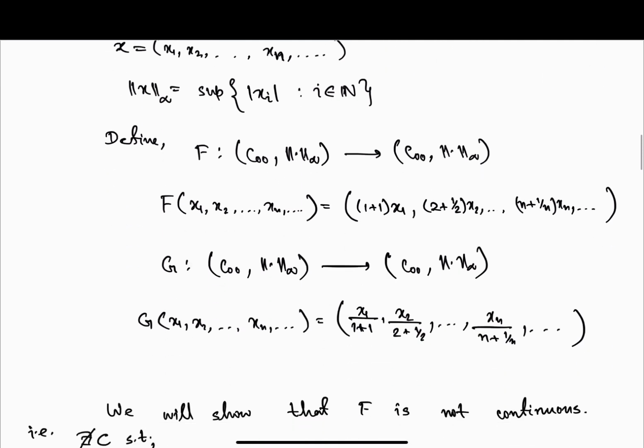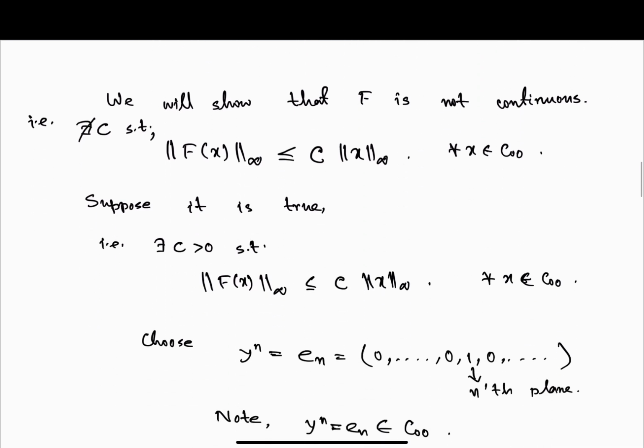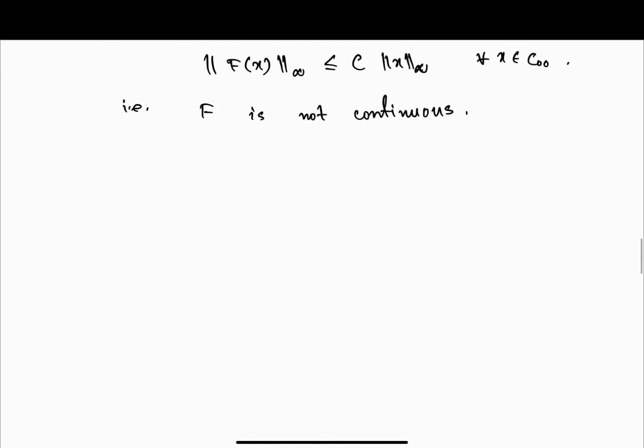Now I have to check g. So for g, what we will show is that g is continuous.